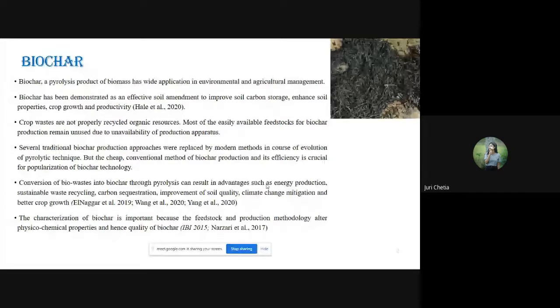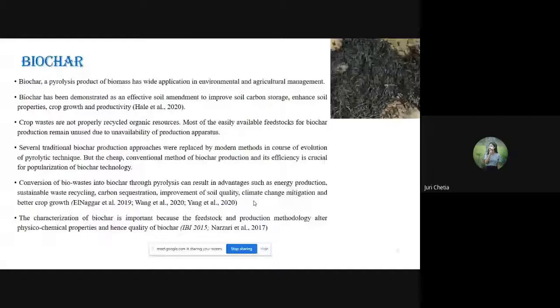Crop wastes are not properly recycled organic resources. So, to convert those crop wastes to biochar, a cheap traditional method for biochar production is needed to utilize the benefits of biochars. Several traditional biochar production approaches were replaced by modern methods in the course of evolution of pyrolytic techniques. But the cheap conventional method of biochar production and its efficiency is crucial for popularization of biochar technology.